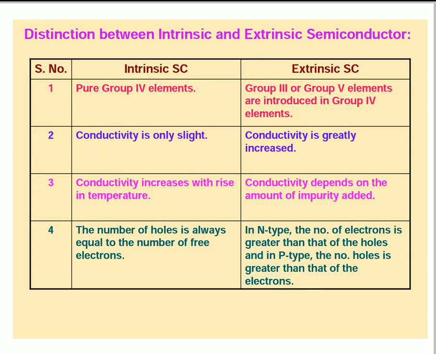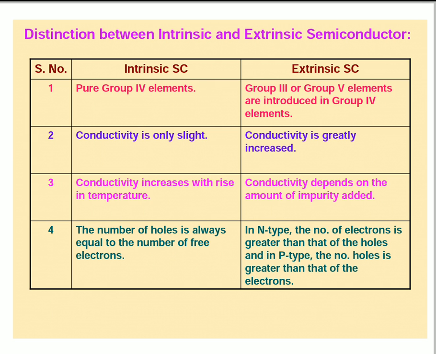Coming to the first point: pure group fourth elements. We know that in the periodic table, group fourth elements in pure form are intrinsic semiconductors. For extrinsic semiconductors, group third or group fifth elements are introduced into group fourth elements. Group fourth means silicon, germanium. For that we add group third or group fifth elements, and we get the extrinsic semiconductors.